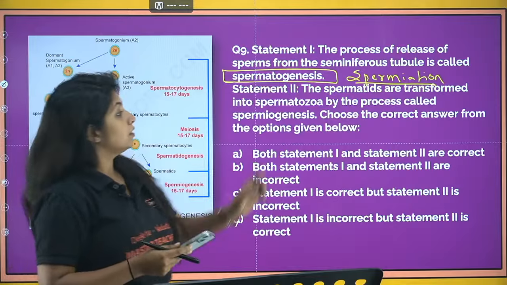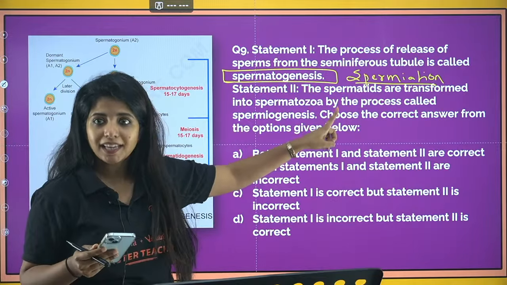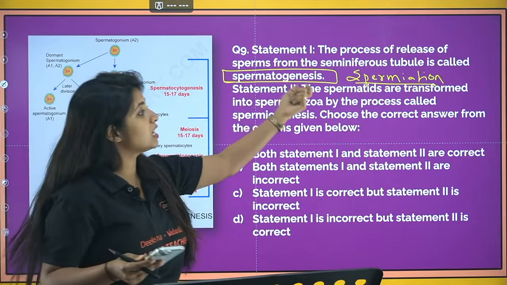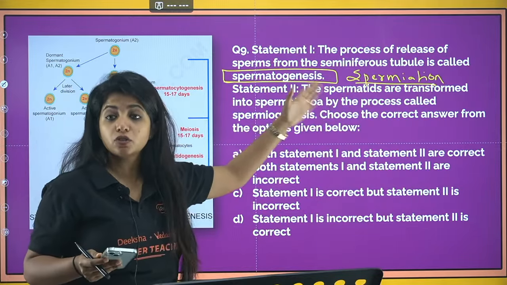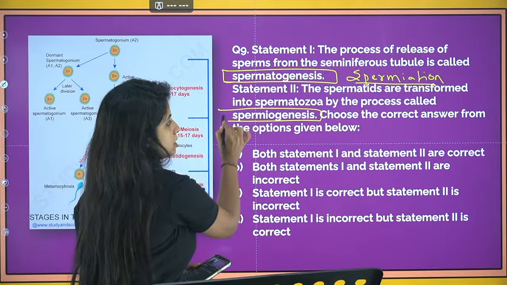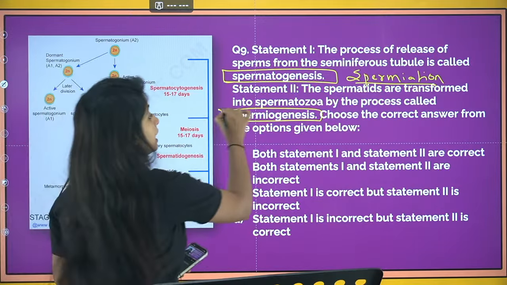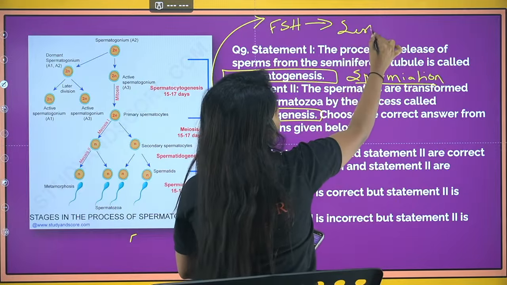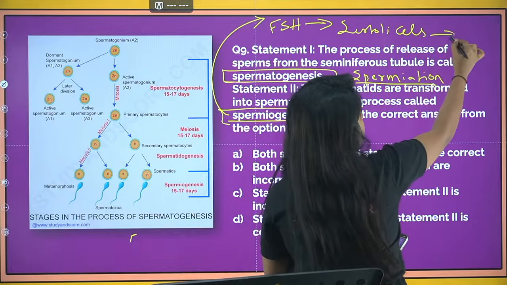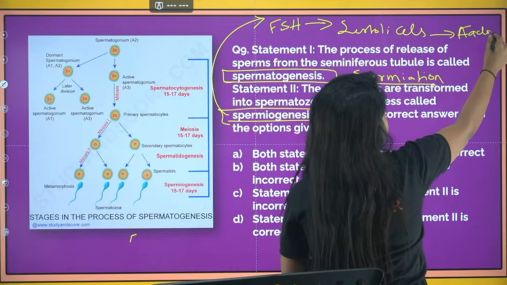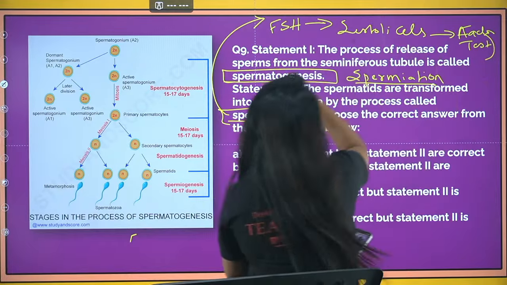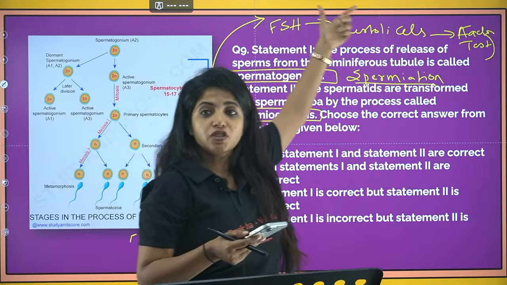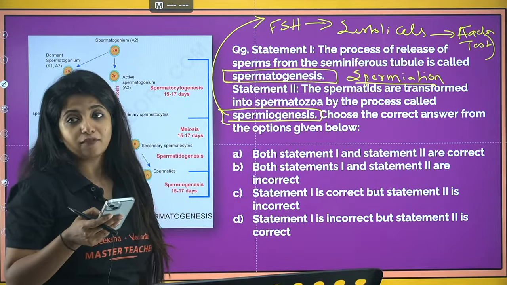Now next, the spermatids are transformed into spermatozoa. Yes. Spermatids are like kids, they are immature and round, but we want long sperms. This transformation of spermatids to spermatozoa is known as spermiogenesis. Remember, it needs a high level of FSH, and this FSH acts on Sertoli cells, and the Sertoli cells produce certain factors which ensure that testosterone is present so that this process can happen smoothly. So if spermiogenesis comes up, relate it to FSH, Sertoli cells and all those things I have written there.